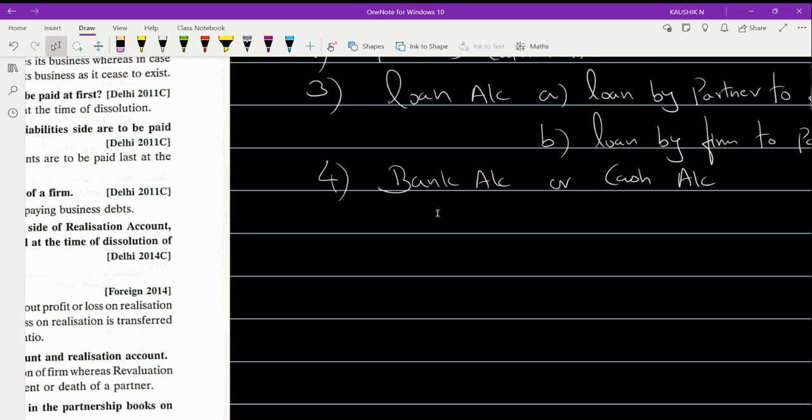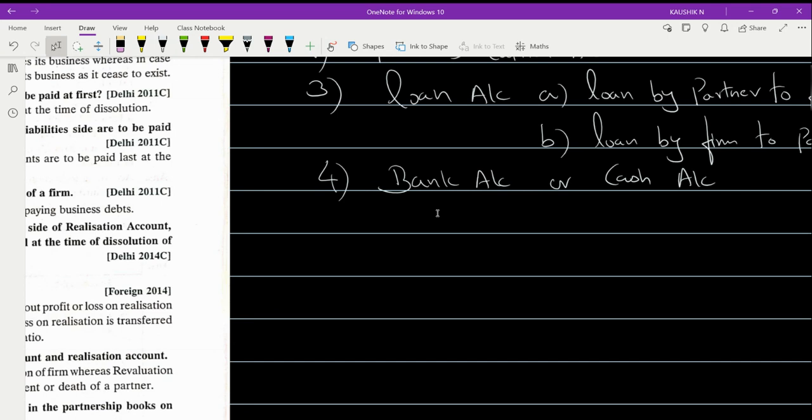Now, apart from this, there is no other information given in the question, but one piece of information is given: other assets realized. Some bulk value is given to you. Now you just see what values you have on the asset side. Cash value of 1 lakh 50,000 and debtors value of rupees 50,000. Altogether, only 2 lakhs I got.